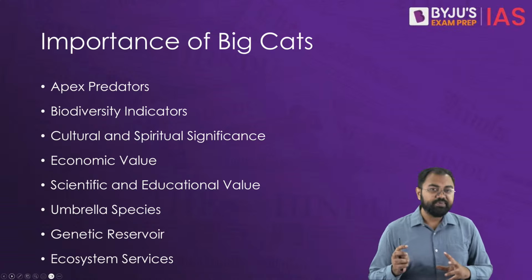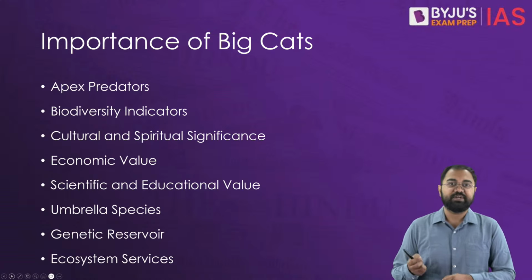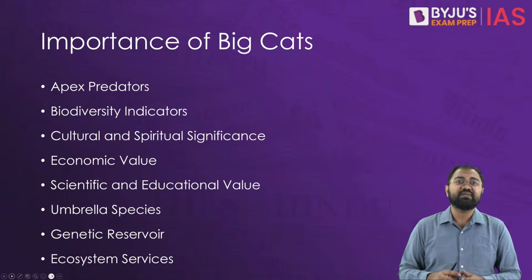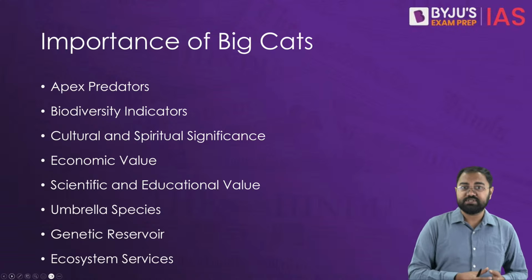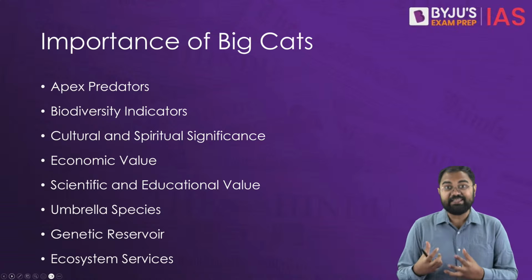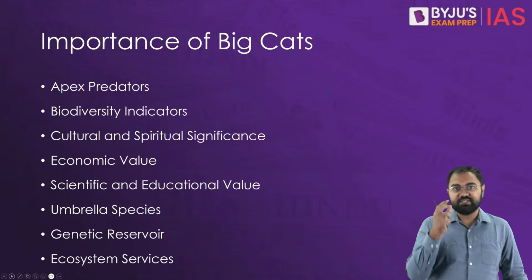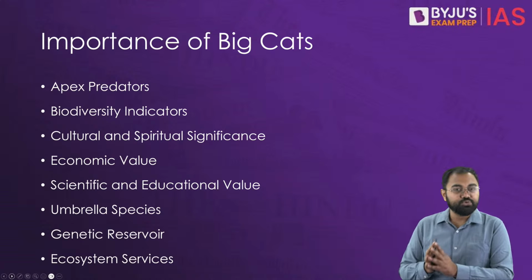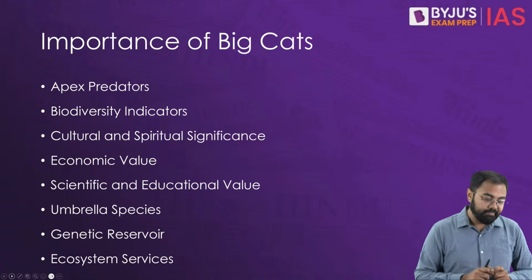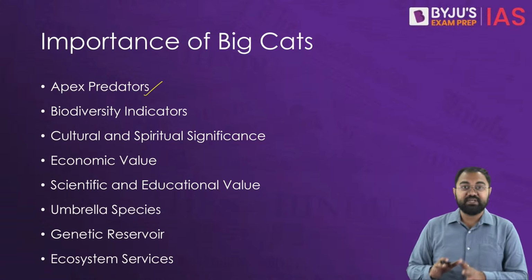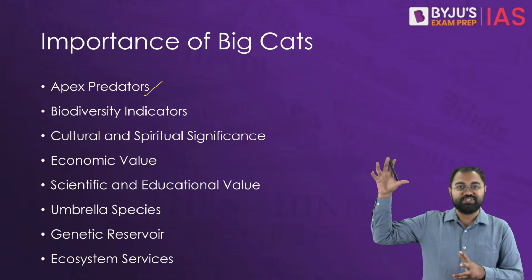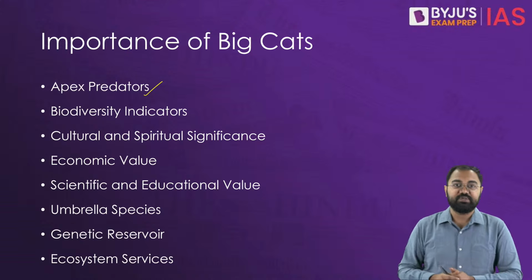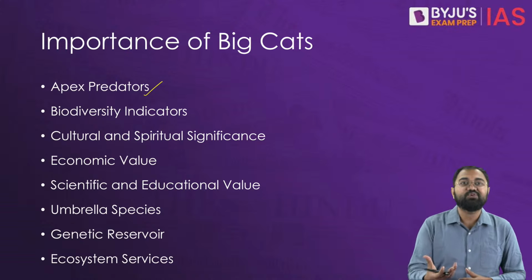Now when it comes to big cats, we have to understand from an ecological perspective where their role is. They play a very crucial role in ecosystems. They have very significant cultural, economic, and ecological importance as well. Their presence and health are a big indicator of biodiversity and of the health of an ecosystem. So they play a huge number of different roles. For example, they become the apex predators, the top predators in the food chain. That helps in maintaining the balance of population between them and the prey species. They control the herbivore population, for example.